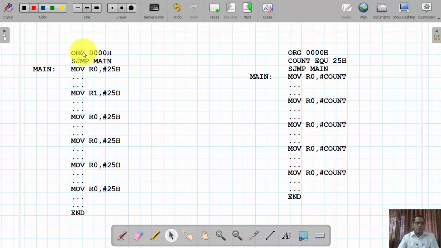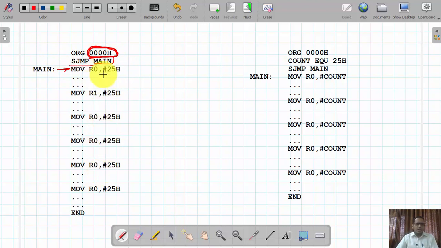Let us see how this EQU directive is helpful in assembly language programming. Here, first we are going to set an origin for the program. ORG 000H means from 000H onwards my program is going to start. Now SJMP main means we are going to jump to the main label, and the main label is given to this first instruction.